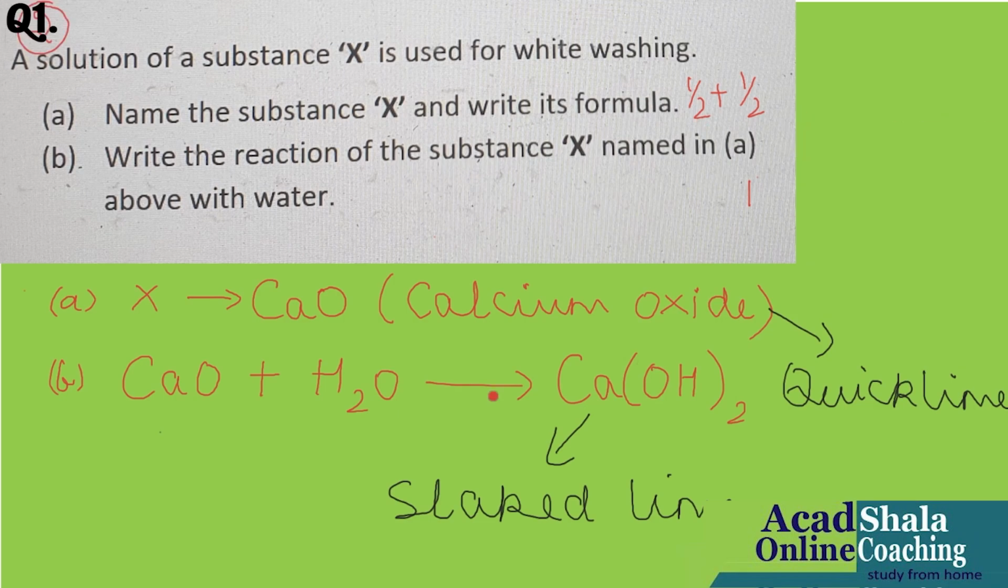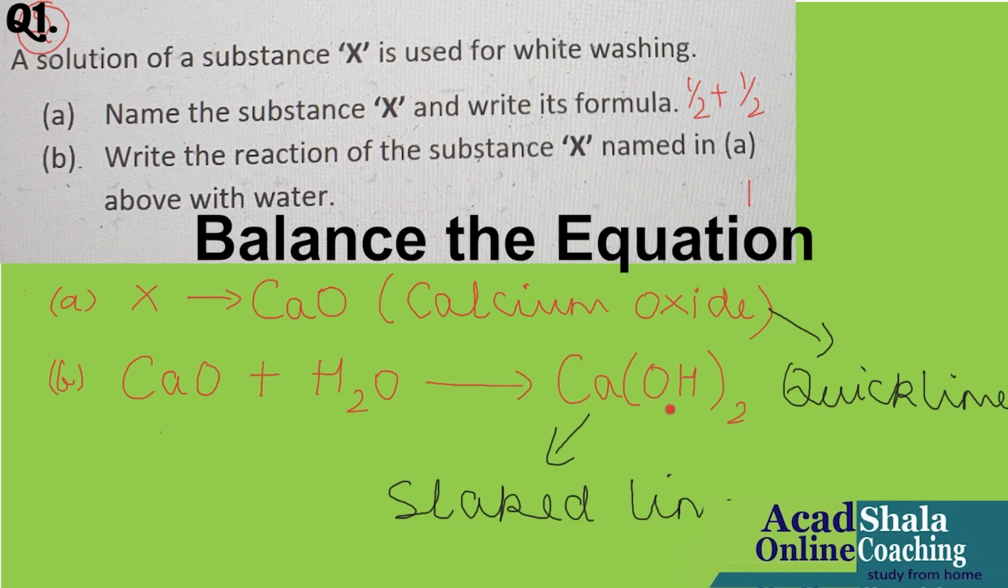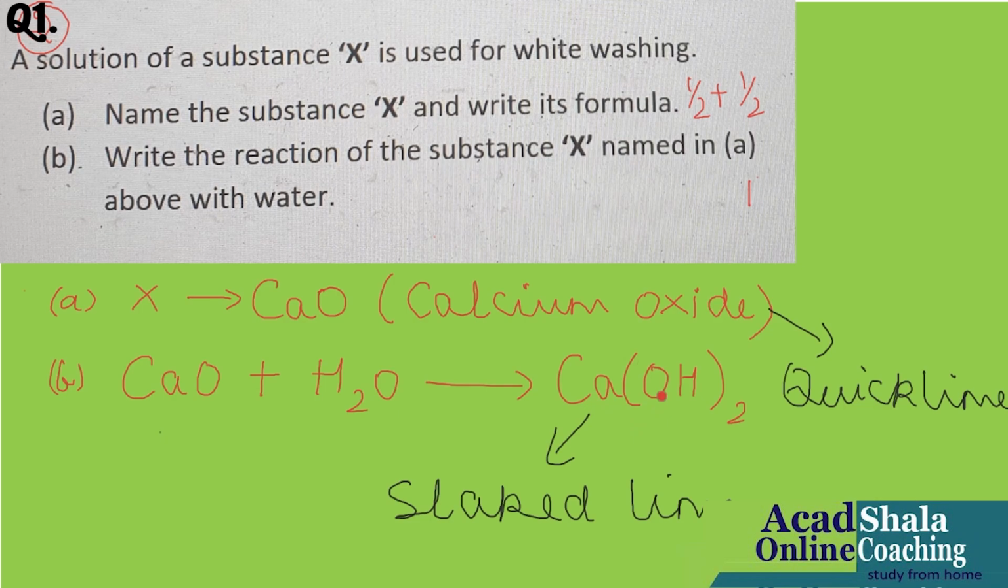Now one more thing I would like to say. You should always balance the equation whether they ask you or not. So let us see whether it is balanced or not. Ca 1, Ca 1, 2 oxygen, yes, 2 oxygen, 2 hydrogen, yes, 2 hydrogen. Of course, it was balanced beforehand, so we don't have to bother about the balancing.